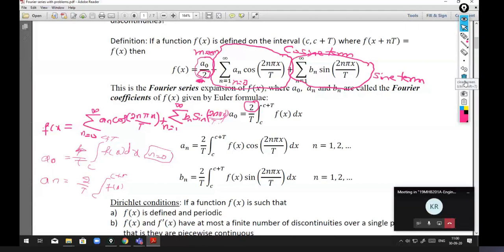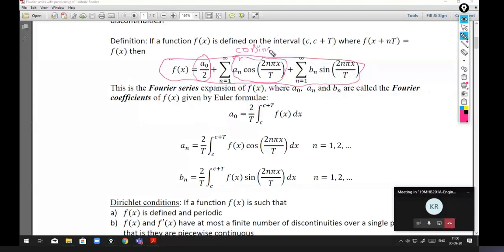This Fourier series we explained last class. It contains a constant term a naught by 2 and cosine terms. The coefficient of an goes with cosine terms, and the coefficient of bn goes with sine terms.